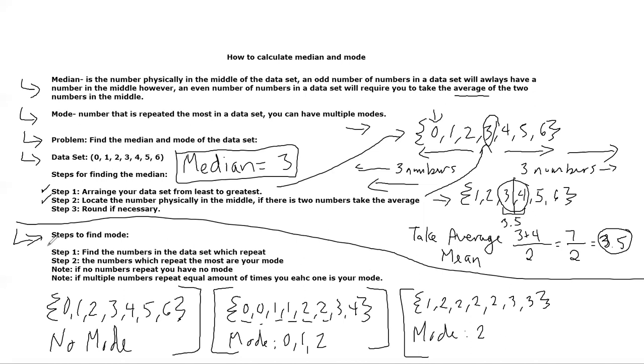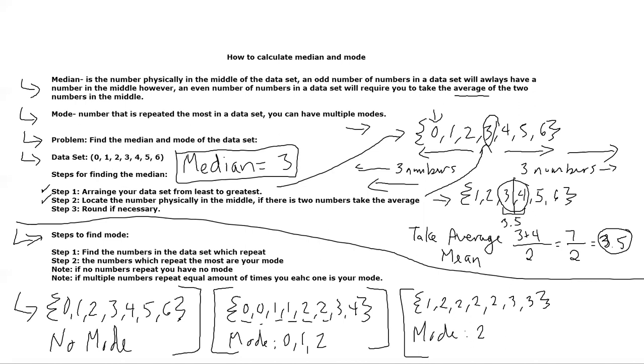Okay, there it goes. So step 1, find the number of numbers in the data set which repeat, right? In this case, my data set, the one that you're used to, is this first one down here. If you notice, they're all in order from least to greatest. But then I move on to step 2. The number which repeats the most is your mode.